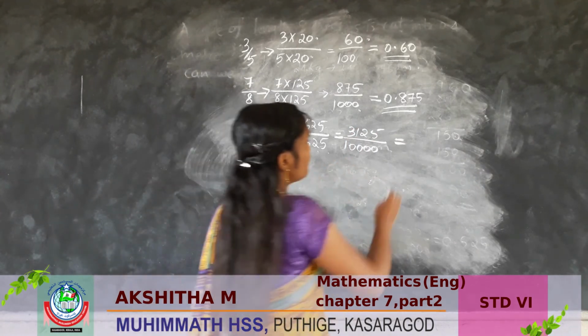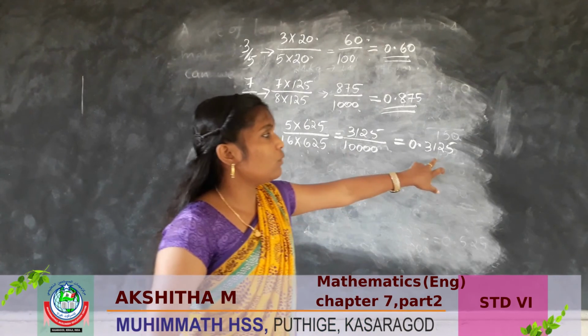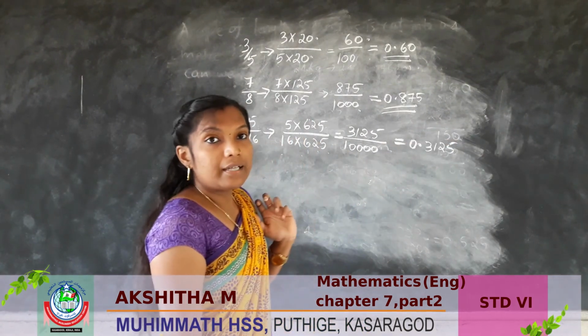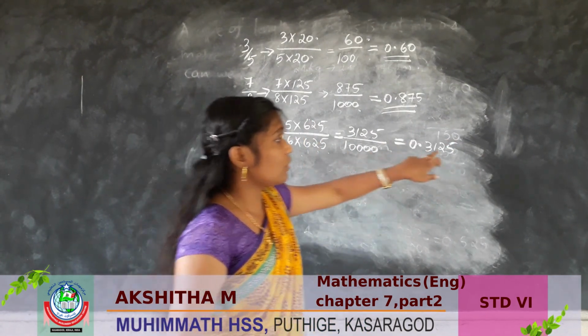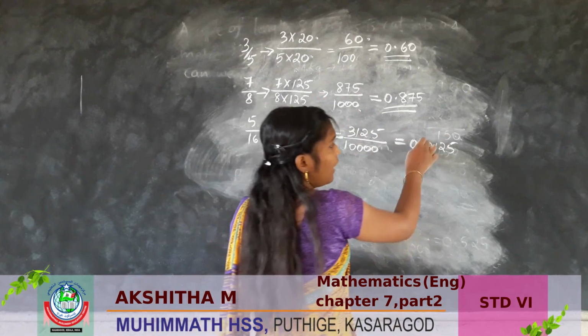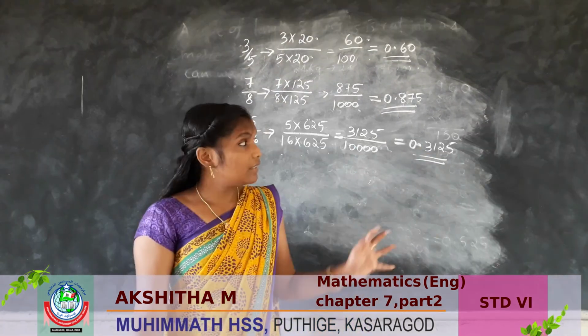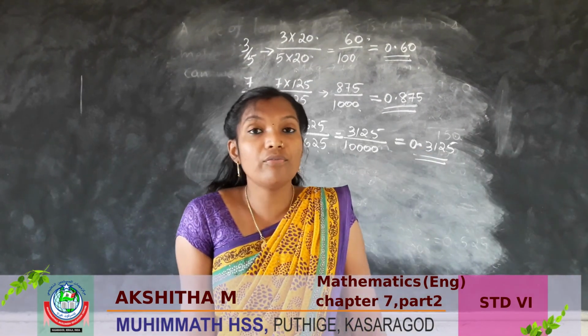So the decimal form is 0.3125. The last digit's place value here is 1 by 10,000. You can see here 10,000, so the last digit place value must be 1 by 10,000. So we have to put the decimal point here. Like this we can find out the decimal form of fractions.